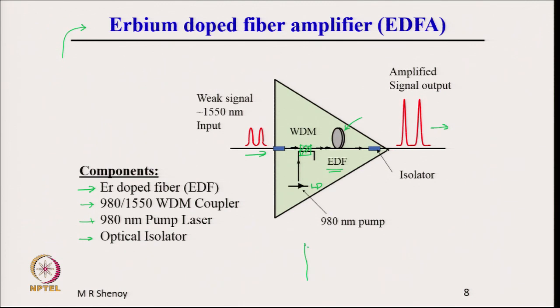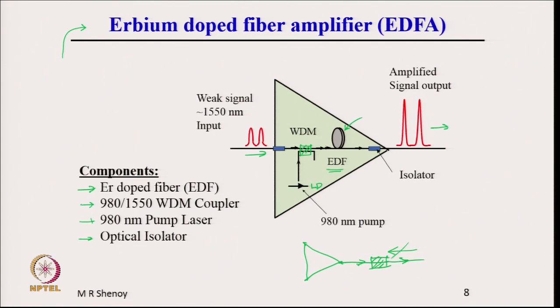If you have an amplifier giving a certain output in this direction, and you put an isolator, it is like an optical diode. We will not go into the details of how it functions, but this is the diode which permits light to go in this direction, but does not permit light to come back.